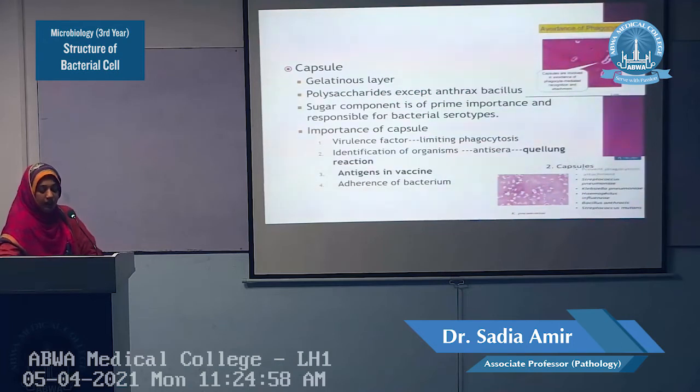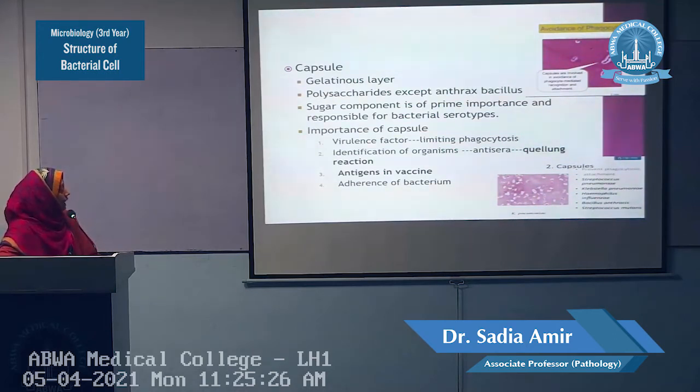For example, Streptococcus pneumoniae is an encapsulated bacteria. It has almost 85 serotypes. These serotypes vary in their antigens, they vary in their sugar components which are present in their capsule. So 85 different serotypes are present for the Streptococcus pneumoniae bacteria.